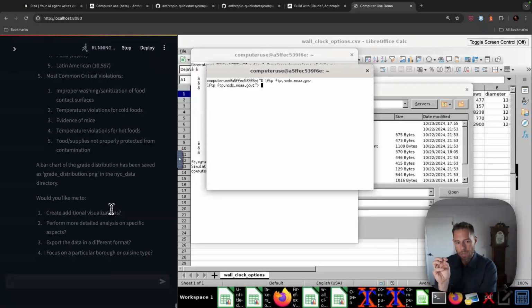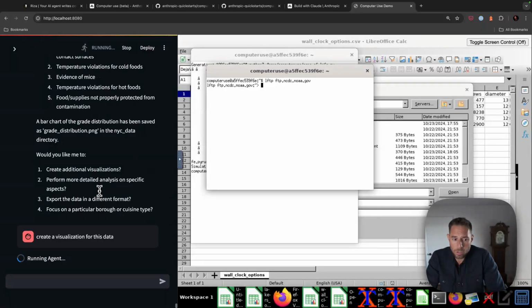We've seen it correct mistakes in Python as it pertains to the file system. Then we've seen it reach out to other servers via FTP, download data, write code, install helper libraries, do analysis on data from a very unspecific command.